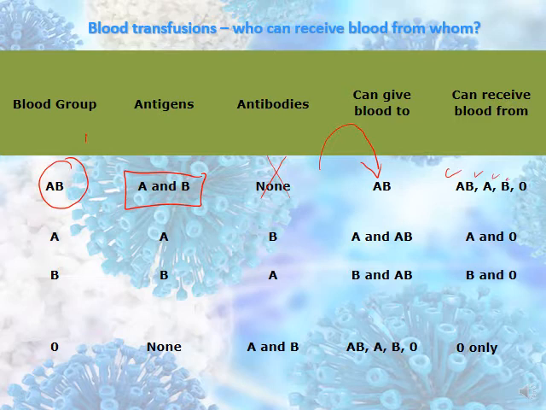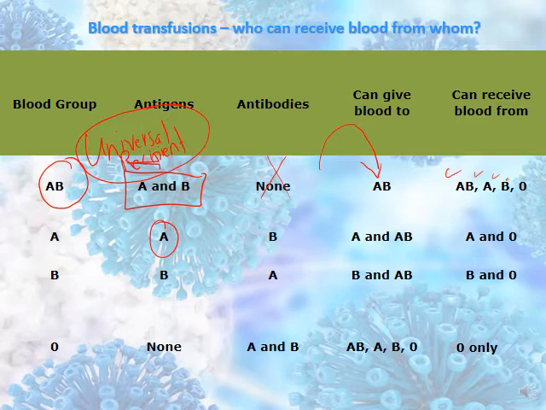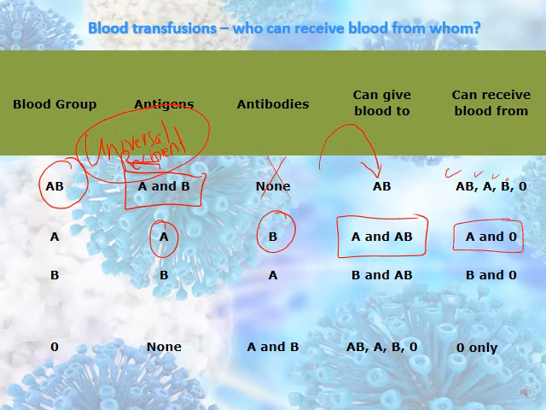That's why it's called the universal recipient. So they can receive blood from all the blood groups. Blood group A has antigen A, while the antibodies are B. So blood group A can give to A and AB, and they can receive blood from A and O.